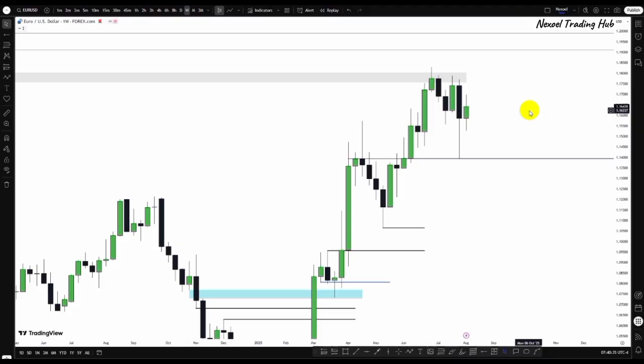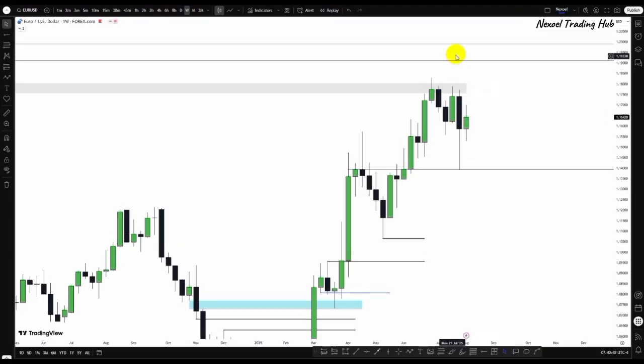So here in the Euro USD, what we can see is how price gave us the bearish movement to the downside, now into this level, and now rejection to the upside. So price is reacting at this supply zone. So this is a monthly bearish fair value gap resting here. So it means if we're going to see continuous bullishness, then this is the draw on liquidity to the upside.